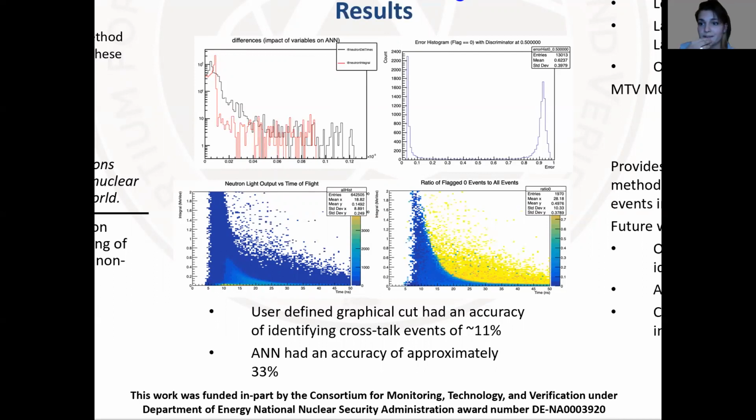This actually showed that taking a graphical cut had an accuracy of identifying crosstalk events of about 11%. So our neural network is actually 3 times more accurate than taking a graphical cut to discriminate against crosstalk events, which is very interesting and very promising.